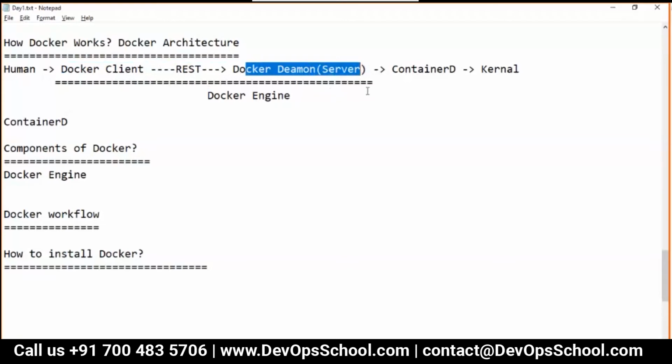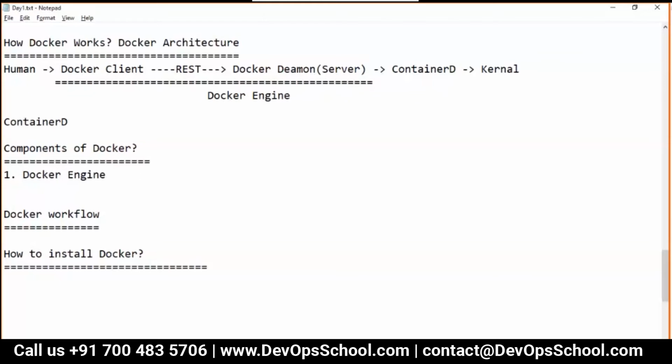Together that is called the Docker engine. We humans send the instruction to the client. The client connects to the daemon, and then that request gets served. So the first component of Docker is the Docker engine.